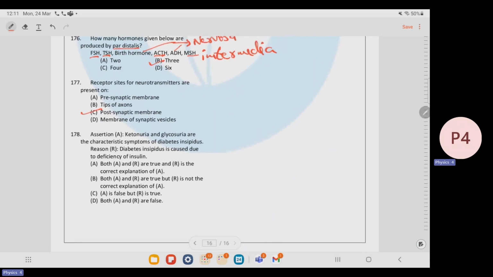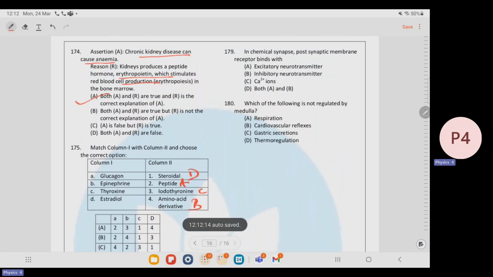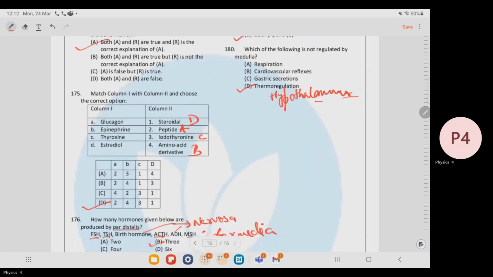Ketonuria and glycosuria are the characteristic symptoms of diabetes insipidus. No, it will cause diabetes mellitus. Diabetes insipidus is caused due to the deficiency of insulin. No, diabetes insipidus is caused due to the deficiency of vasopressin. So here both the statements are false. In chemical synapse, the postsynaptic membrane receptor binds with excitatory neurotransmitters and also inhibitory neurotransmitters. So it's both. Which of the following is not regulated by the medulla? It's thermoregulation. It is regulated by the hypothalamus.